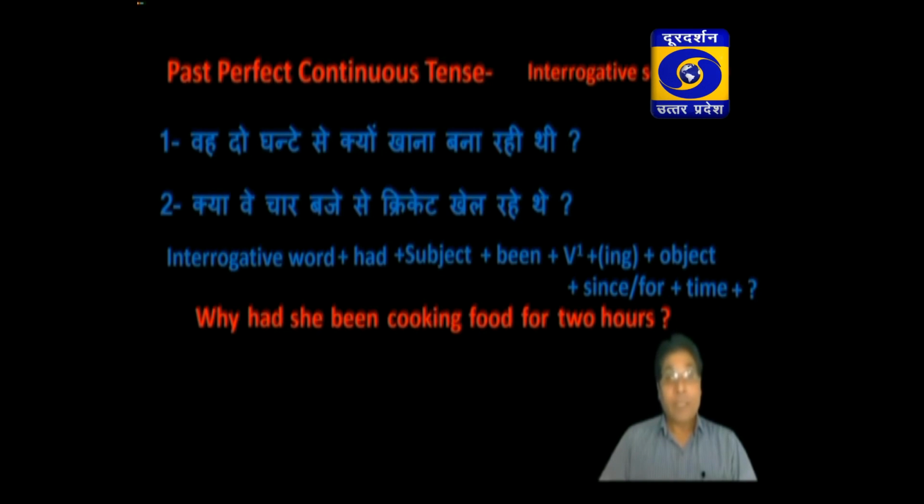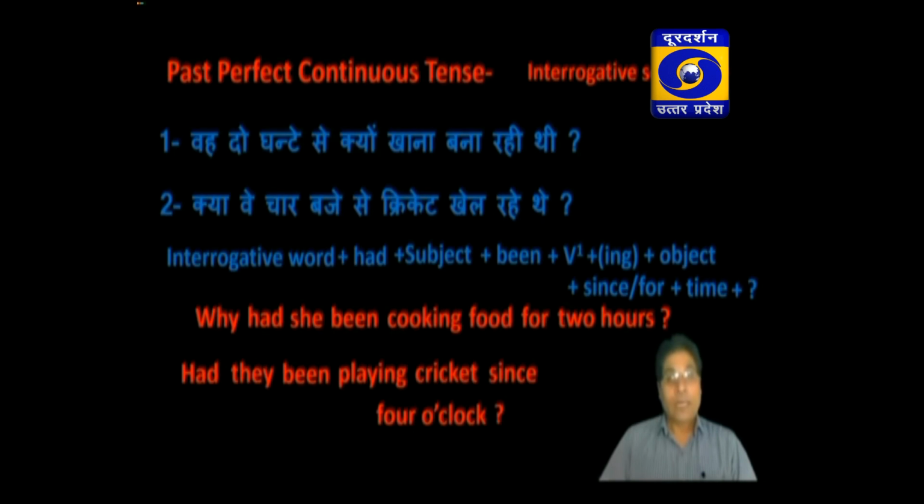क्या वे 4 बजे से क्रिकेट खेल रहे थे. Here there is no interrogative word. The sentence starts with the word क्या. It means it can be answered in yes or no. So here the sentence will start with the helping verb, and that is had. Had they been playing cricket since 4 o'clock? And at last mark of interrogation.